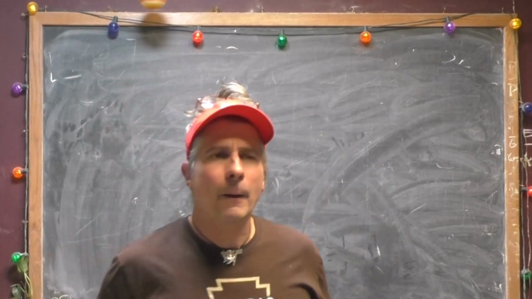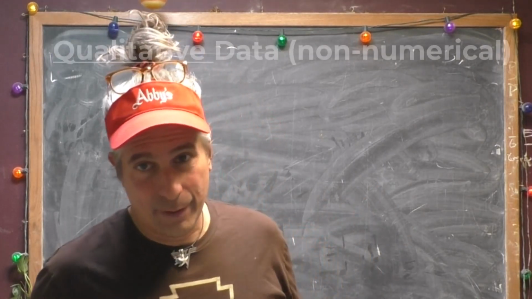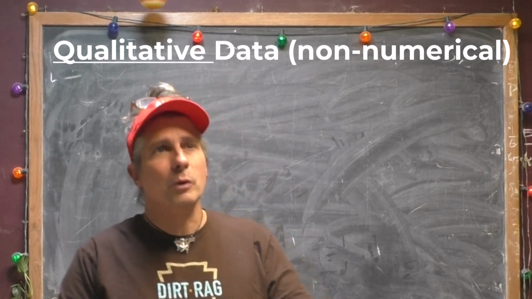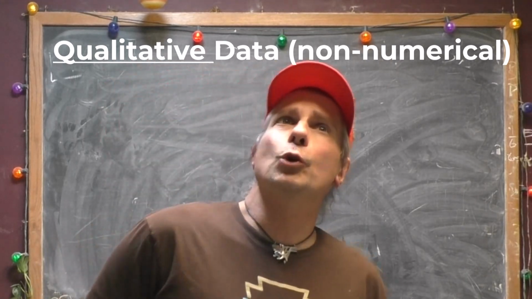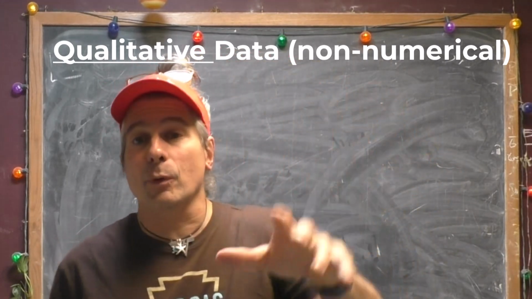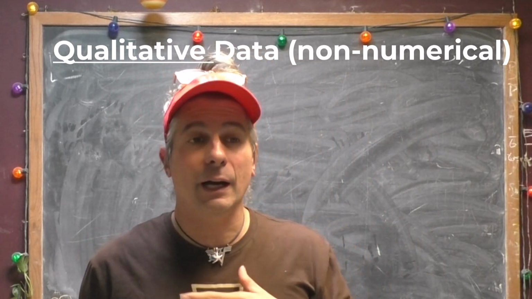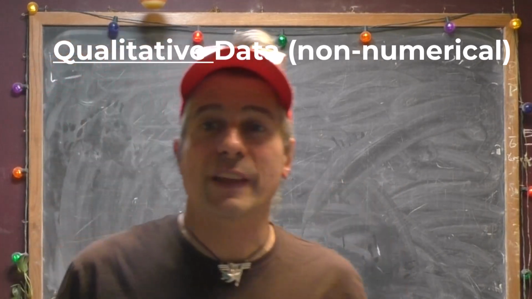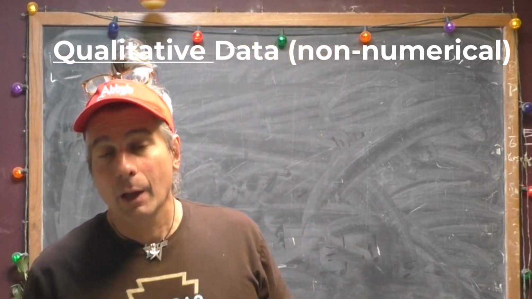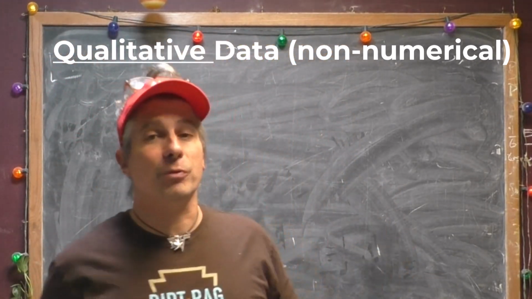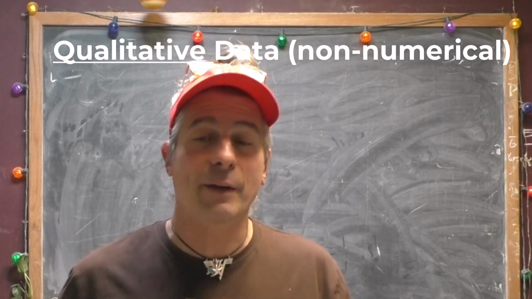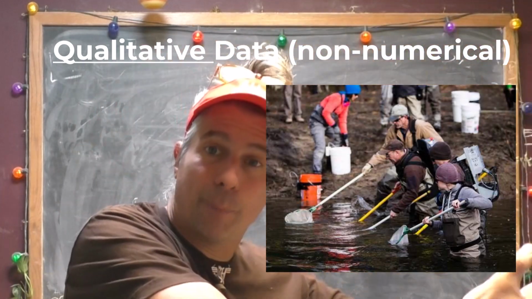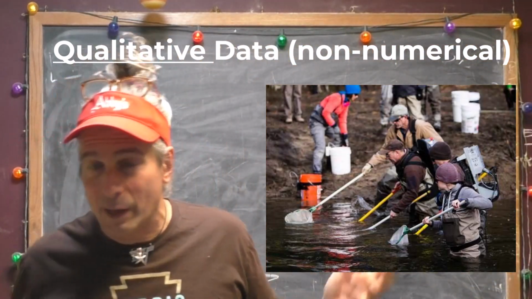Let's just talk about that now. We call that qualitative. Okay, qualitative data. If you're in the social sciences, you deal with this a lot. I'll give you an example of what my family does every year. We do the Deschutes fish rescue, which is what happens when they close the dams off in the fall. Parts of the Deschutes River dry up due to lack of flow, and then we have to move fish from the parts that dry up into the parts that still have running water in them because otherwise they die.